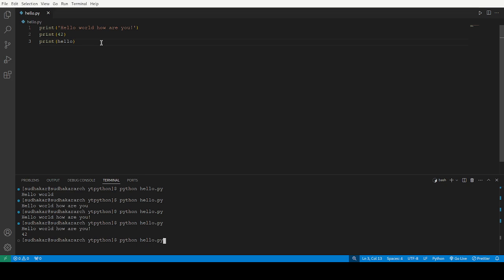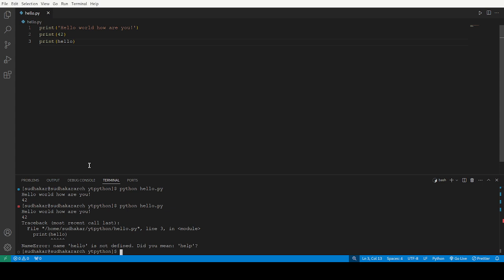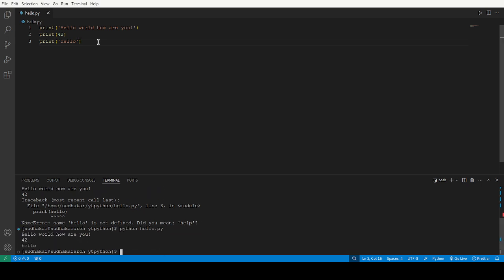Okay, now let me run it. Okay, the first two lines have been executed. Here you can see hello world, how are you 42. The last code says hello is not defined. If it is a number type, we can pass it like this only. If we are passing a string, we have to pass it in double quotes, then only the print function or print statement works. See, now everything works smoothly.